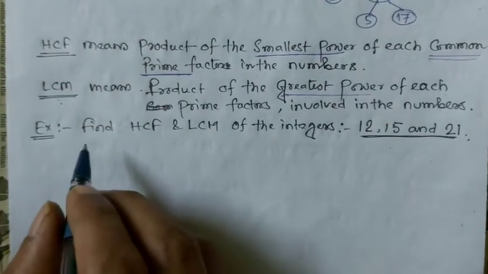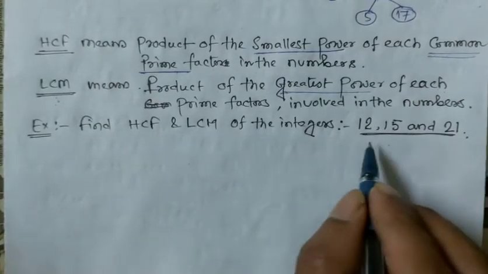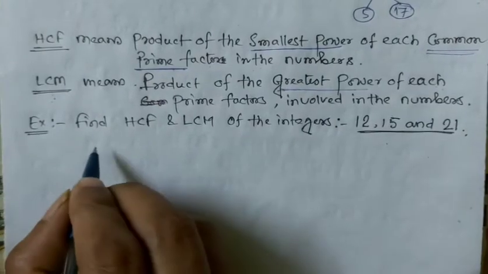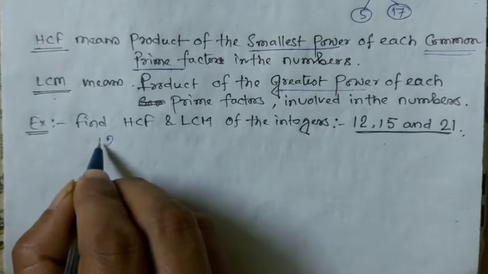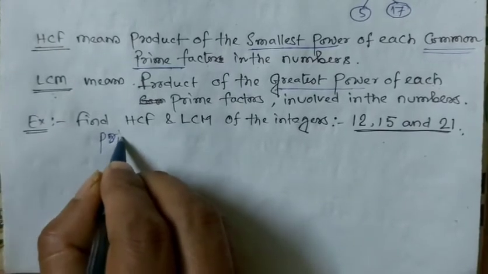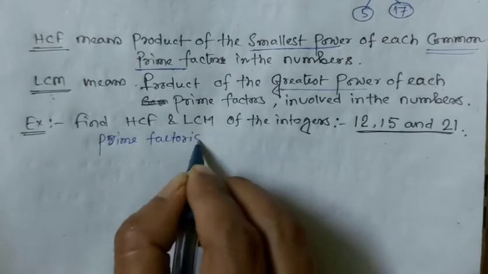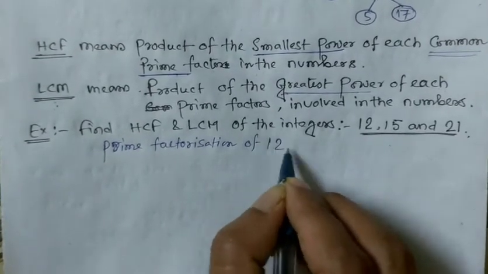So I will take one example. We have to find the HCF and LCM of the following integers: 12, 15 and 21. First we have to find the prime factorization of 12.